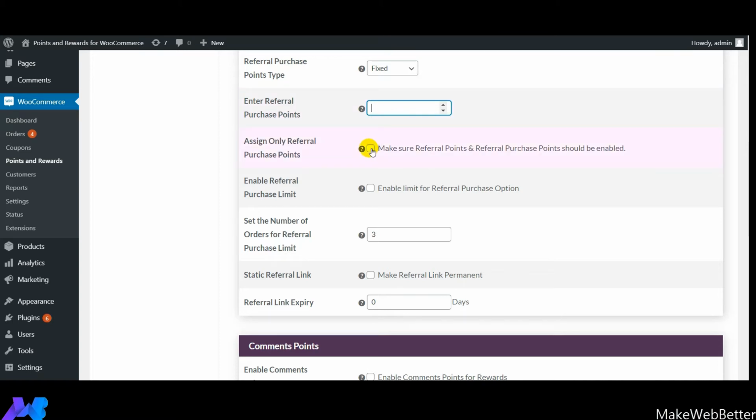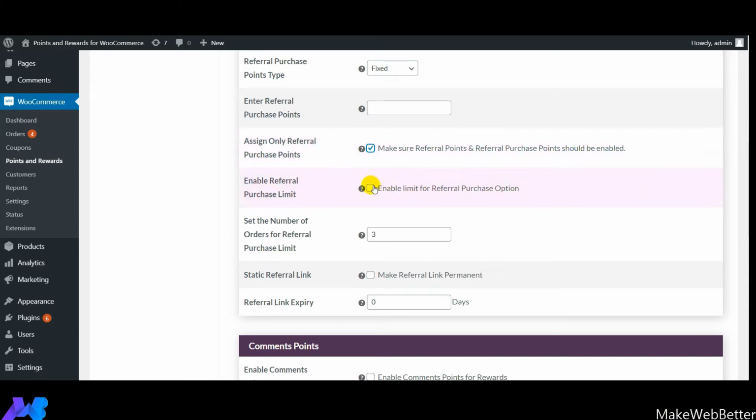Next is assign only referral purchase points. So guys, if you want to select out of the two options, that either you want to give referral points to your customers or you want to give referral purchase points to your customers, you can do it from here. And if you enable this option, you will be able to assign only referral purchase points to your customers. And it is very important, as you can see over here, you need to make sure that the referral points and referral purchase points should be enabled.